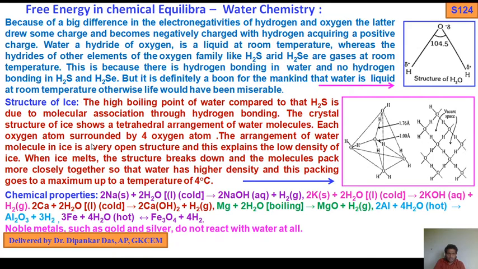The arrangement of water molecules in ice is a very open structure, and this explains the low density of ice. Very important.